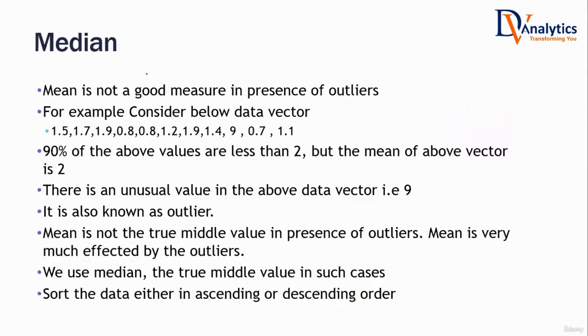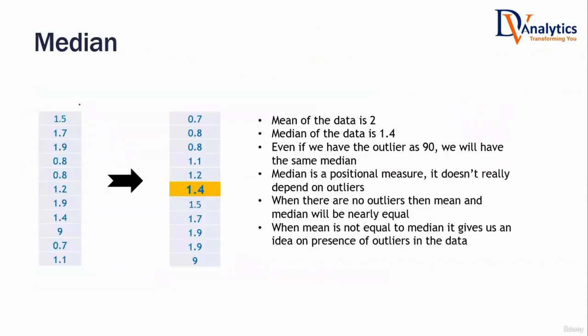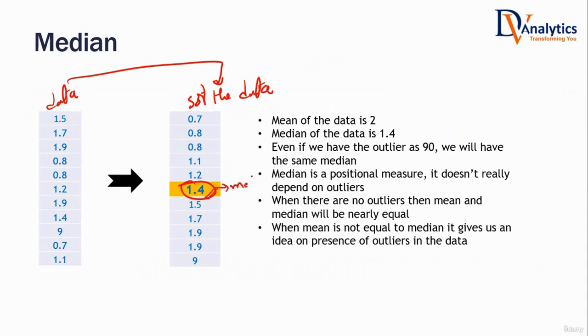That is median. Median is another central tendency that will again give me the center value, the average value, but its formula is different. How is it calculated? You take the original data, then sort the data. This is the sorted version of the data. After sorting, take the middle value. After sorting, the middle value happens to be 1.4. This is known as median. Mean and median both are averages only, but median is calculated differently.